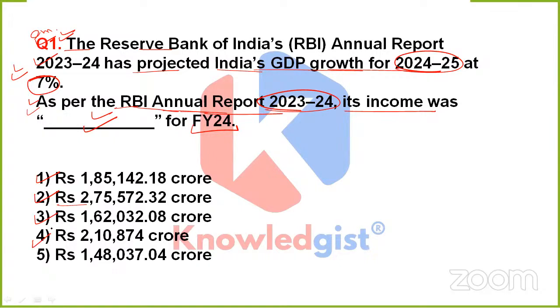Option 4, which is saying rupees 2,10,874 crores, or option 5, that is rupees 1,48,037.04 crores. So, friends, which option according to you would be the correct one? Should it be option 1, 2, 3, 4, or 5? Giving you 5 seconds. If anyone is having any sort of idea, then at least do try to answer it out. Which option should be the correct one?